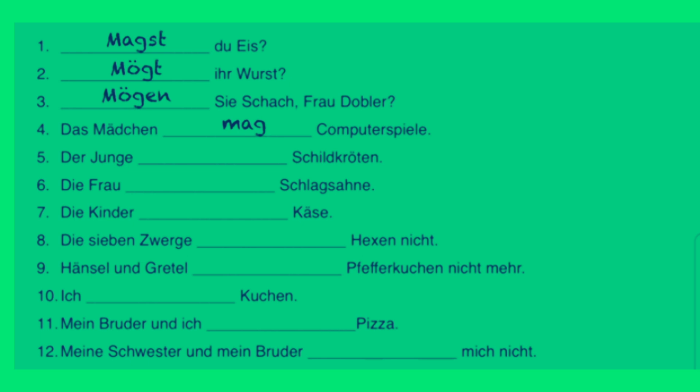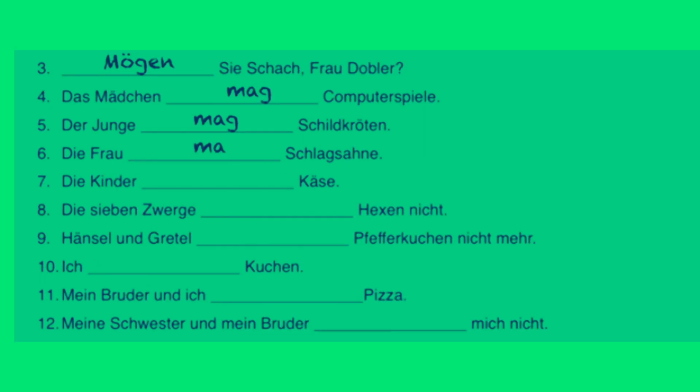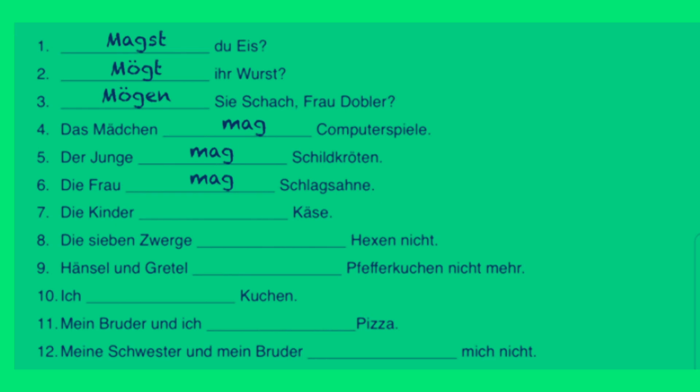Der Junge, same logic. Here we usually say that boys like turtles as opposed to the turtle liking the boy, and so we say here, der Junge mag Schildkröten. The boy likes turtles. Die Frau mag Schlagsahne. The woman likes whipped cream. Die Kinder something Käse. In this sentence we have die Kinder, which is actually plural, so we have to use the plural form, the sie form, they form, and therefore we use here die Kinder mögen Käse.